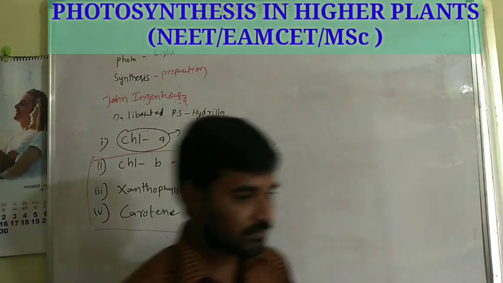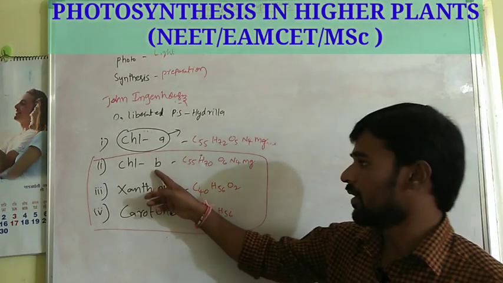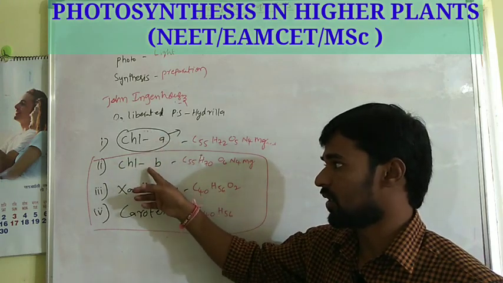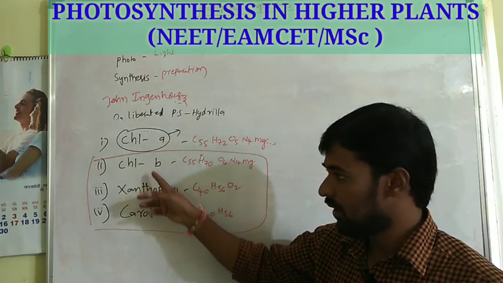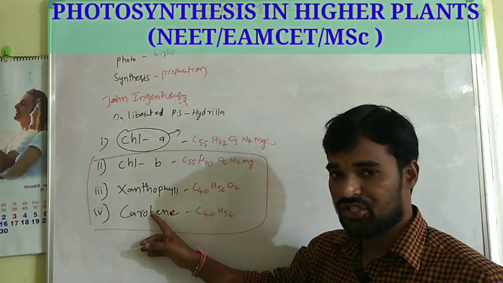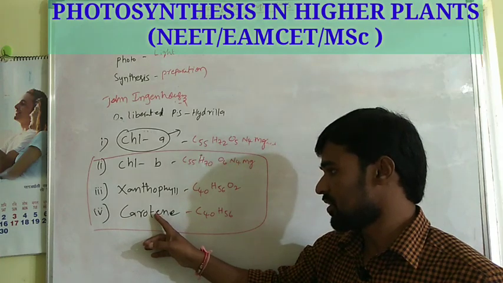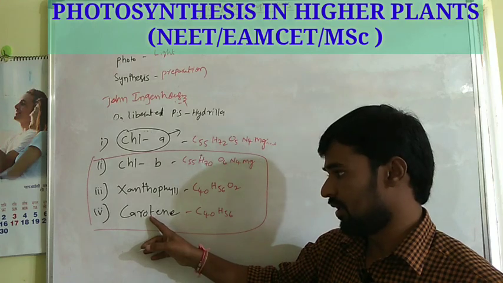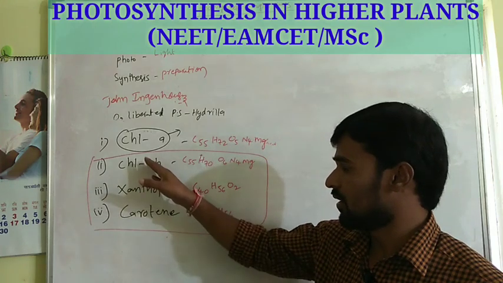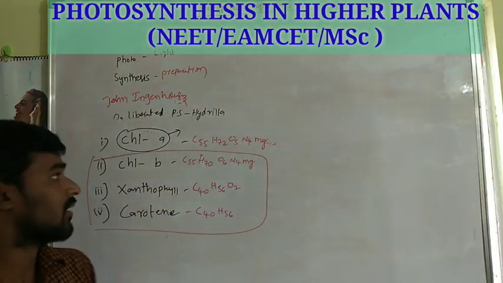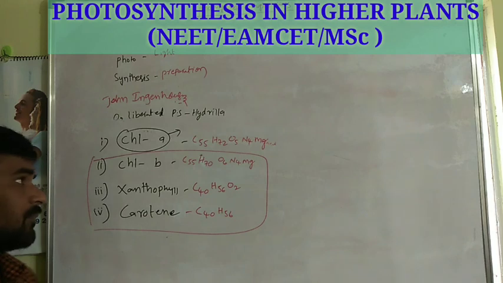Among these four, chlorophyll B captures the sunlight and provides it to chlorophyll A. That is why it acts as an antenna. Here, the carotene protects the plant from extreme heat conditions. That is why these three pigments are also called the accessory pigments. The major pigment is chlorophyll A. So these are the main pigments.